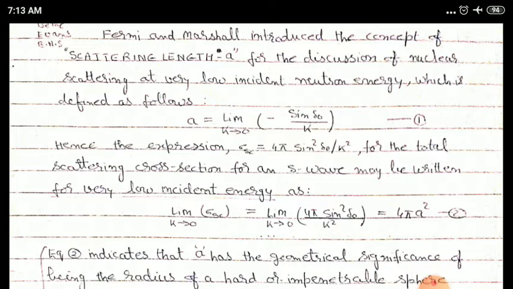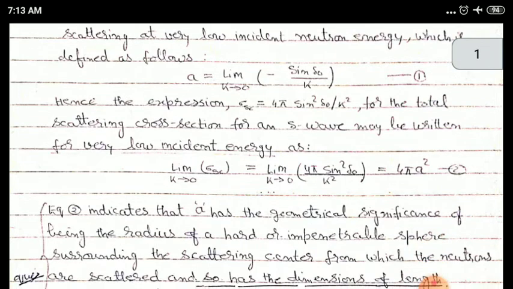And as we know, the area of a sphere is represented by 4 pi r square, where r is the radius of the sphere. Now if we compare that term with 4 pi a square, then we can say that equation 2 indicates that a has the geometrical significance of being the radius of a hard or impenetrable sphere which surrounds the scattering center.